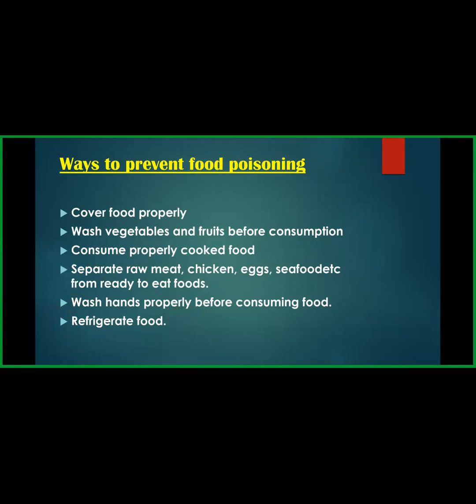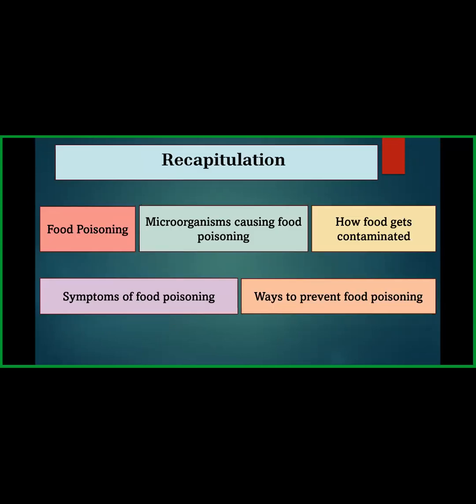Okay. Now we have learned everything about food poisoning. So let's just recapitulate and then we'll continue with the questions. We learned about food poisoning, then the microorganisms which cause food poisoning, like Vibrio cholera, Clostridium botulinum, etc. Then we learned how the food gets contaminated, and when we consume it, we get food poisoning. Then we learned about different kinds of symptoms of food poisoning. And lastly, we learned about the ways to prevent food poisoning. So, shall I ask the question now?